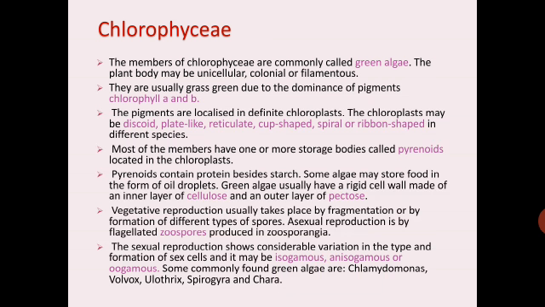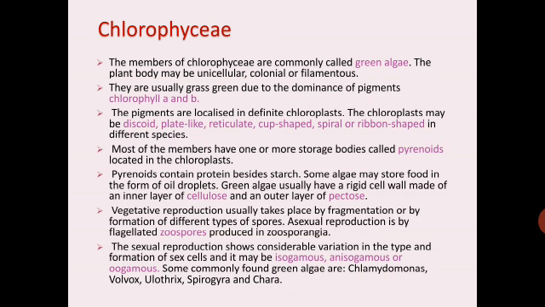The sexual reproduction shows considerable variation in the type and formation of sex cells, and it may be isogamous, anisogamous or oogamous. Examples for chlorophyceae are Chlamydomonas, Volvox, Ulothrix, Spirogyra and Chara. So these were the characteristic features of chlorophyceae. Please remember the pigments present in them. This may be asked as differences between chlorophyceae, rhodophyceae, or phaeophyceae. Differences may be asked between these classes.